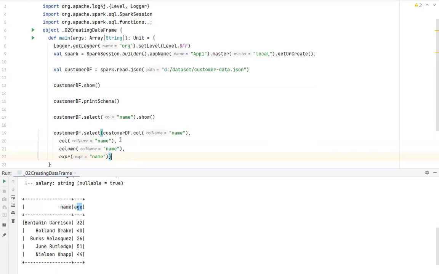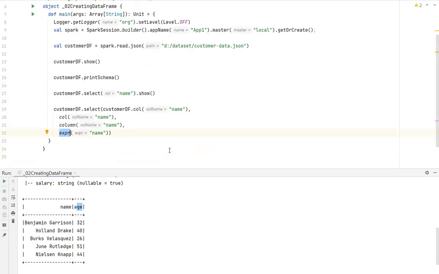So you can write data frame dot col and specify the column name, or you can call the col function and pass the column name. You can invoke the column function and pass the column name, or an expression with the name. All these are different ways through which you can select a particular column. Then finally, let me write show. Now let me execute it. Once it finishes, I'll take up the questions.